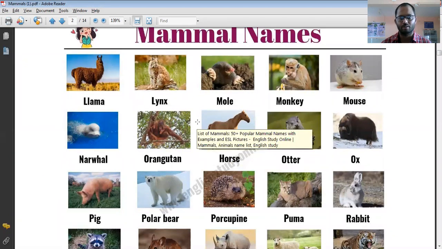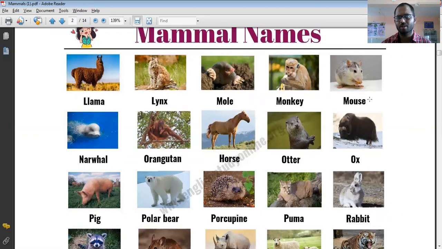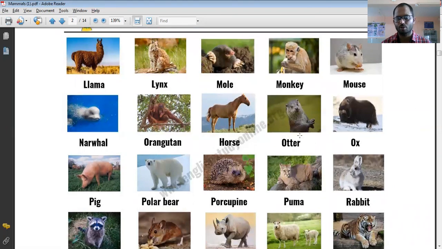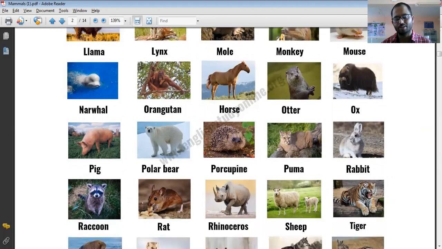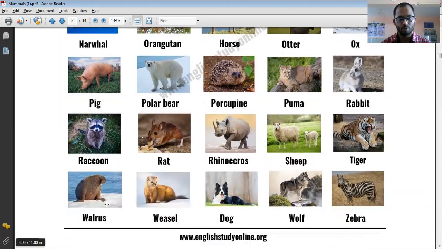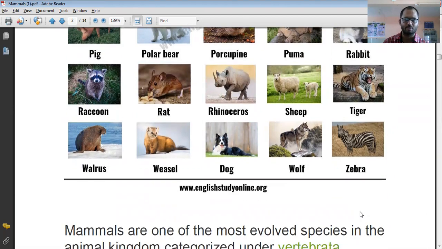In daily life we can see most of these: monkey, mouse, horse, and pig. We can see different kinds of pigs around us. The polar bear, we are not watching it continuously, but it is also a mammal. Rabbit, tiger, sheep, rhinoceros, rat, raccoon are some examples of mammals. Dog, walrus, wolf, zebra. All these are mammals.